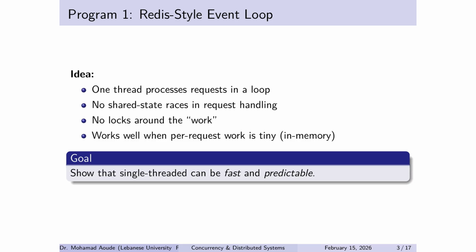Redis is the perfect example of a system that looks too simple, and yet it's extremely fast. The idea is brutal. One thread handles requests, one by one, no worker pool. Why does that work? Because each request is tiny: in-memory operations, simple parsing, minimal blocking. And because it's one thread, there are no shared state races inside request handling, no locks, and excellent cache locality. So the punchline is, single-threaded isn't slow, single-threaded is predictable, as long as per-request work stays small.